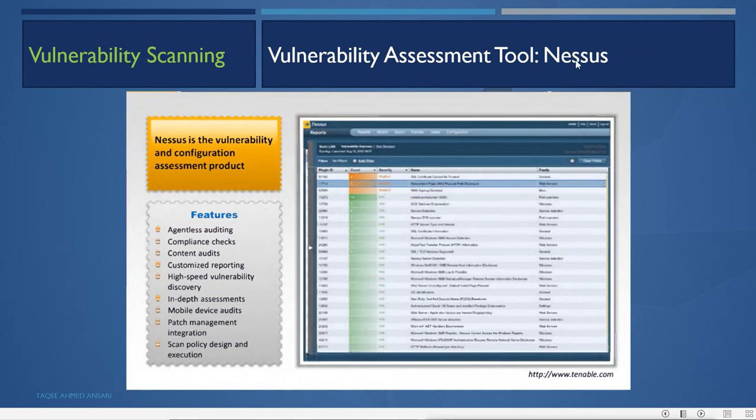Nessus is a graphical tool which we use to find vulnerabilities, and it is a configuration and vulnerability assessment product for administrators, but an attacker can also use it to find vulnerabilities. Its features are agentless auditing, compliance check, content audit, customized reporting, high speed vulnerability discovery, in-depth assessment, mobile device audit, patch management integration, scan policy design and execution. This is a complete tool to find out the vulnerabilities.